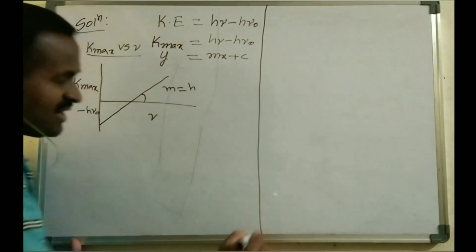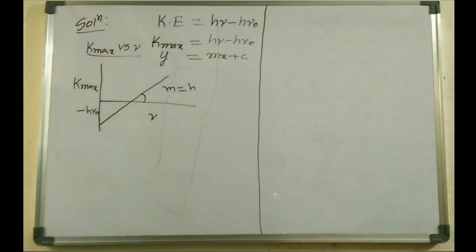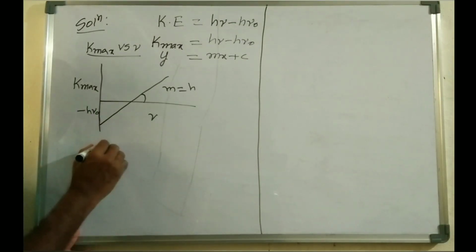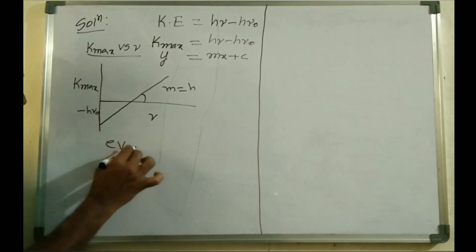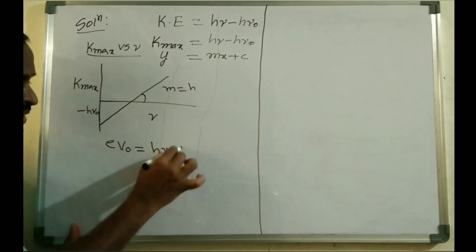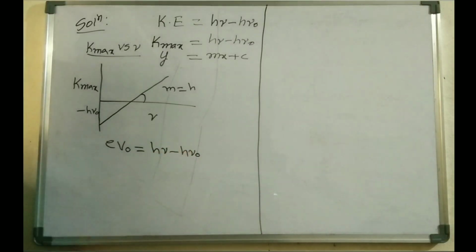And they have given another one also, stopping potential V naught versus frequency. And for stopping potential we already know that e V naught is equals to h nu minus h nu naught, right?